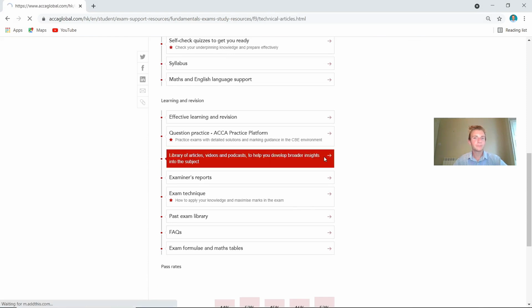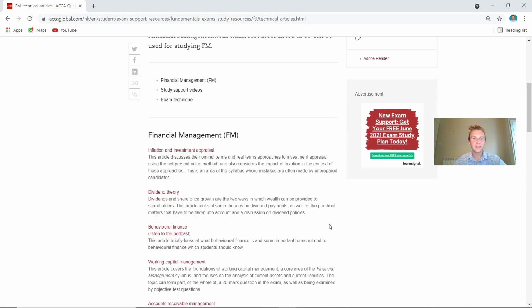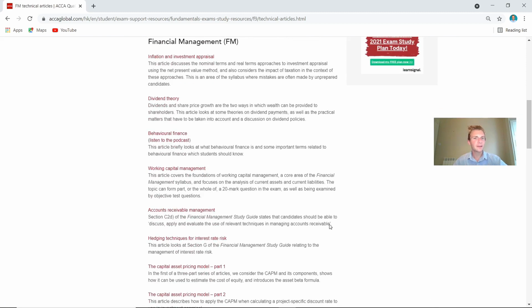Now we have got some fantastic technical articles on here. And you may be looking at these going, oh my word, I've never used these before. Well, these are very helpful when you've gone through a question, usually a past paper or from your revision guide, and maybe you've done a question on working capital management and you only got 3 out of 8 or 2 out of 10 or something along those lines.